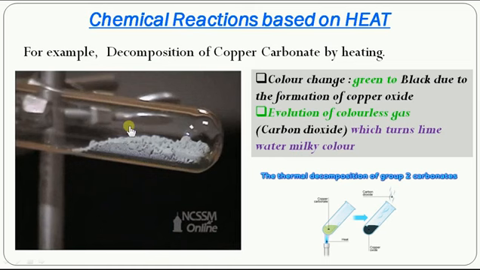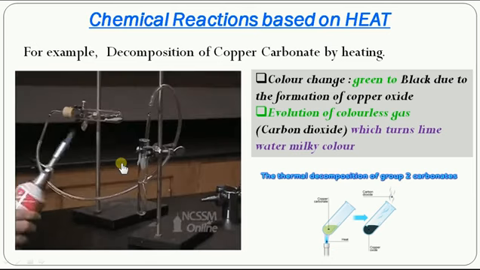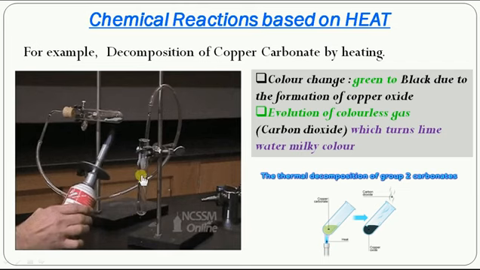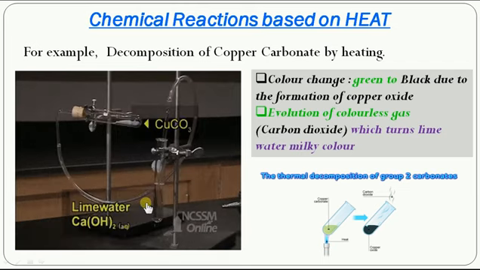So when you take copper carbonate and heat it, what happens? The copper carbonate, upon heating, converts into copper oxide with the liberation of carbon dioxide. The carbon dioxide is blown into the lime water. The lime water turns milky color.